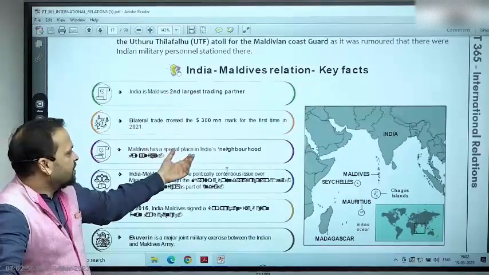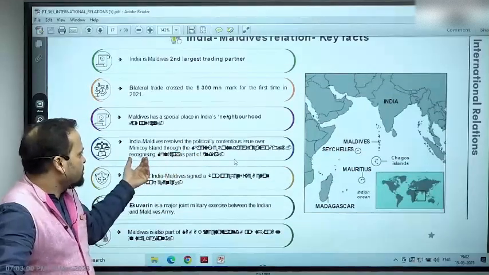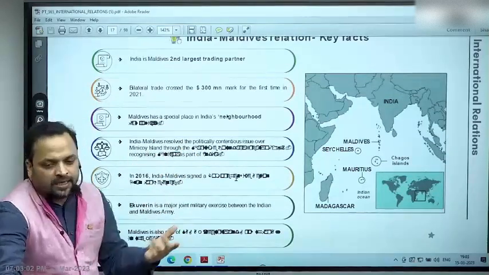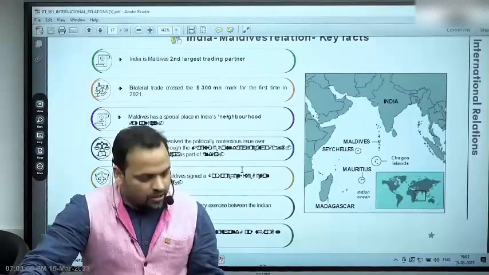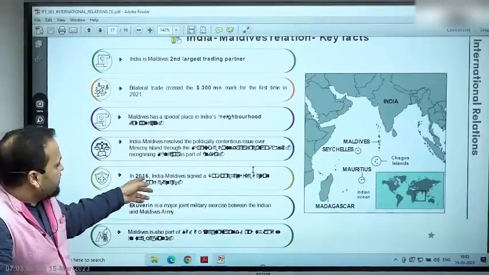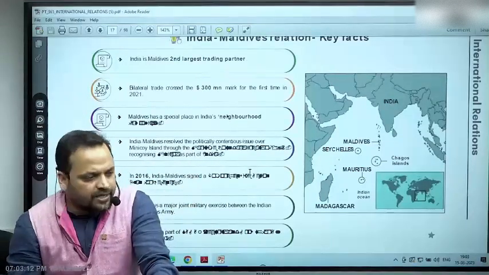Maldives has a special place in India's Neighborhood First policy. India and Maldives resolved the politically contentious issues over Minicoy Island through their maritime boundary agreement in 1976. And in 2016, India and Maldives signed a defense cooperation agreement or some other agreement.